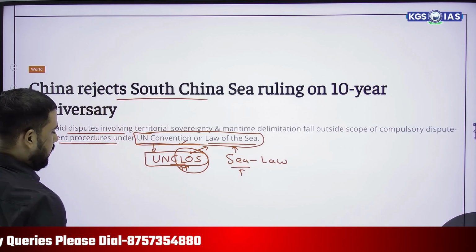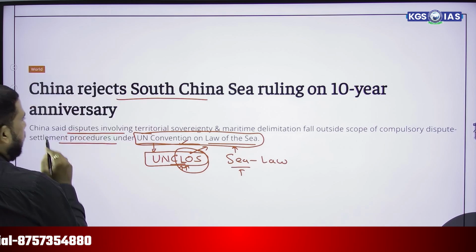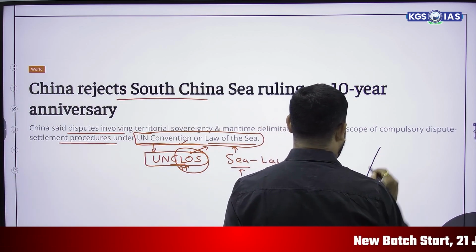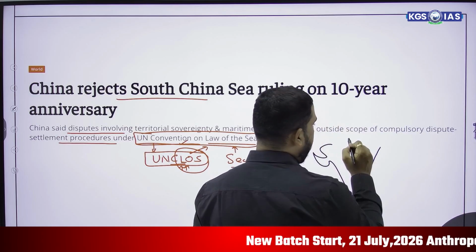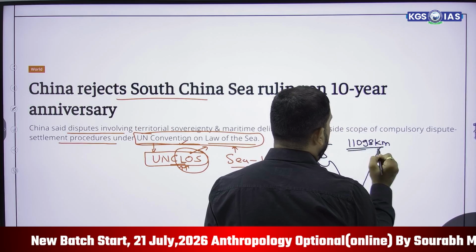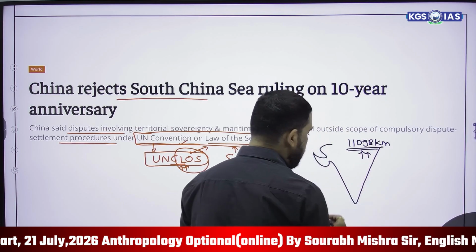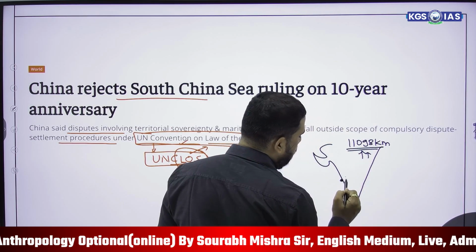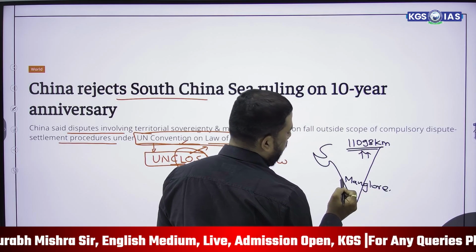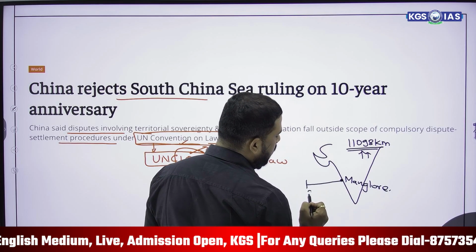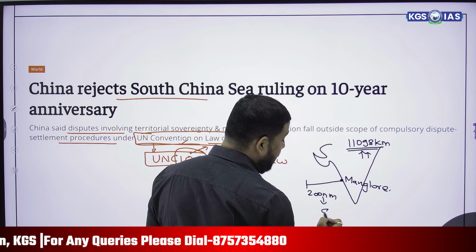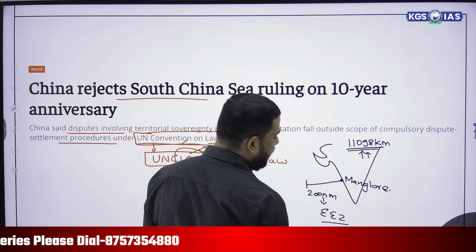According to UNCLOS, if we take the example of India, if this is India, India has a coastal boundary of 11,098 kilometers. According to the United Nations Convention on the Law of the Sea, if here it is Mangalore, and a person is going from Mangalore to 200 nautical miles, then this area is considered as EEZ. What is EEZ?